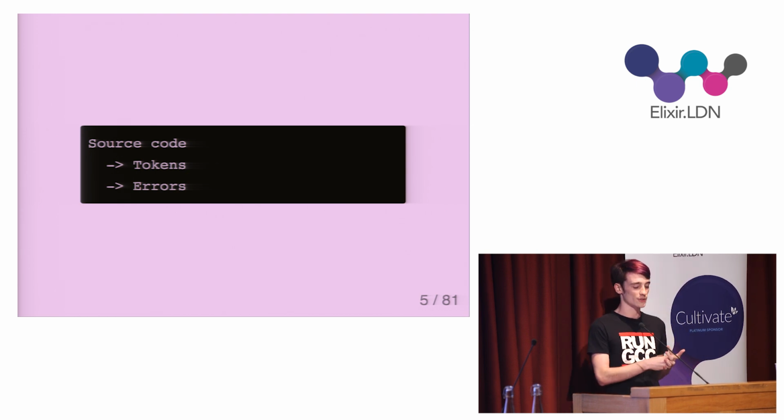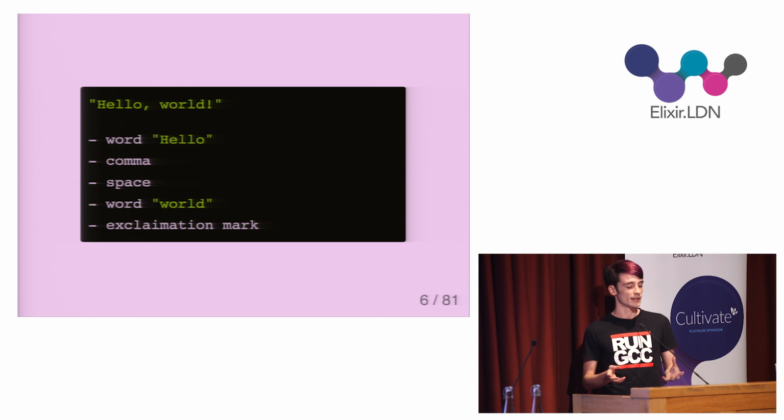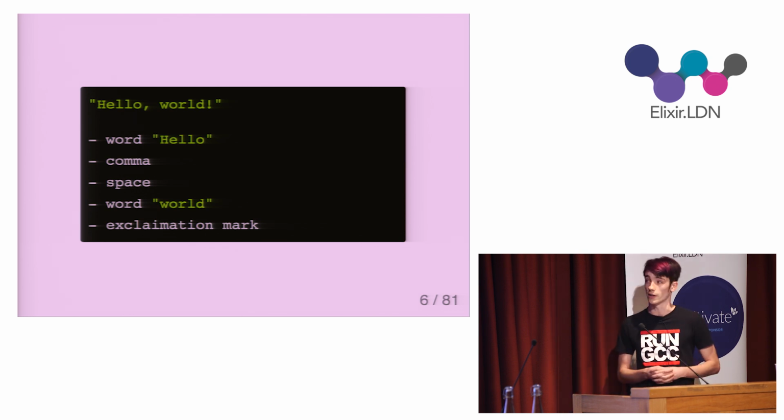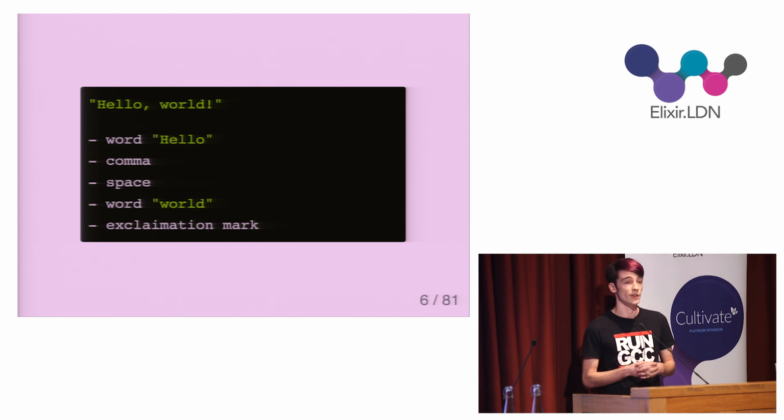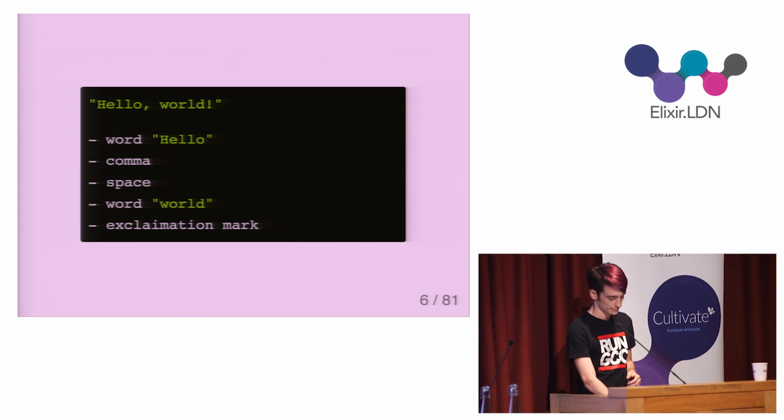Tokens are the smallest elemental parts of the source code we type, the basic building blocks of code. For example, if we took the English sentence, "Hello, world!" and tokenized it, we might end up with something like this. We have 5 tokens. The first one is a word with a value of hello. The second one is a comma. The third is a space. The fourth is a word with the value of world. And lastly, we have an exclamation mark.